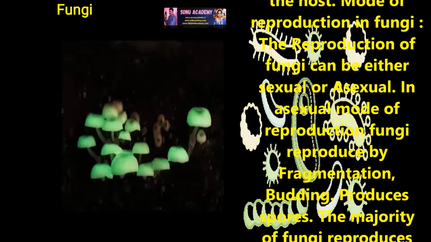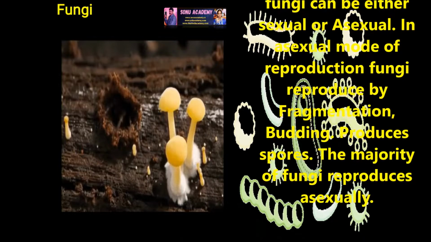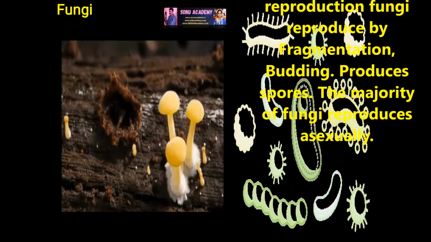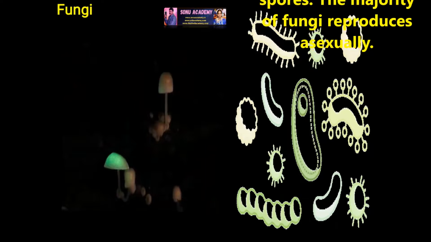Now let us discuss the mode of reproduction in fungi. The reproduction of fungi can be either sexual or asexual. In the asexual mode of reproduction, fungi reproduce by fragmentation, budding, producing spores, etc. The majority of fungi reproduce asexually.